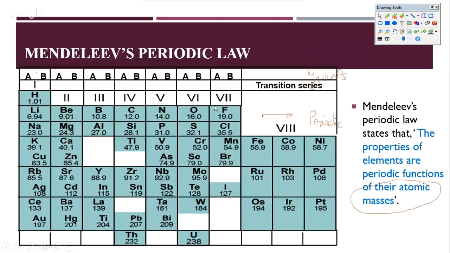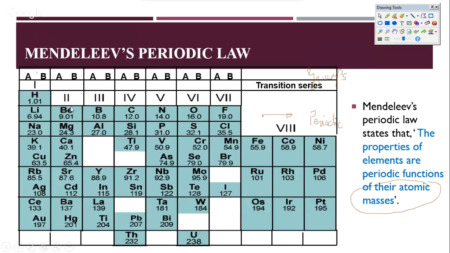Okay. What is the difference between A and B? Currently, the difference between A and B in the modern periodic table is that A are all of those groups where the electron is added into the outermost shell only, whereas B is all of those groups where electrons are added into inner shells while writing the electronic configuration. So that's the current difference.